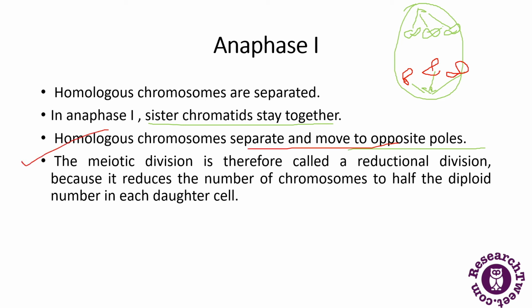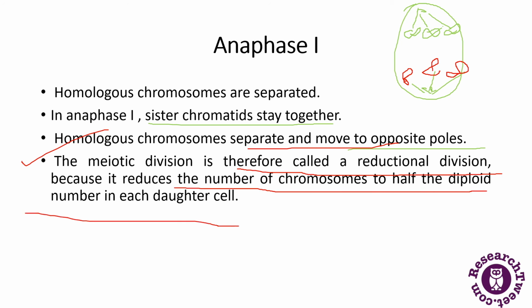So the meiotic division is therefore called the reductional division. This is why it is called the reductional division, because it reduces the chromosome number to half the diploid number in each daughter cell. So that is why this is known as the reductional division.